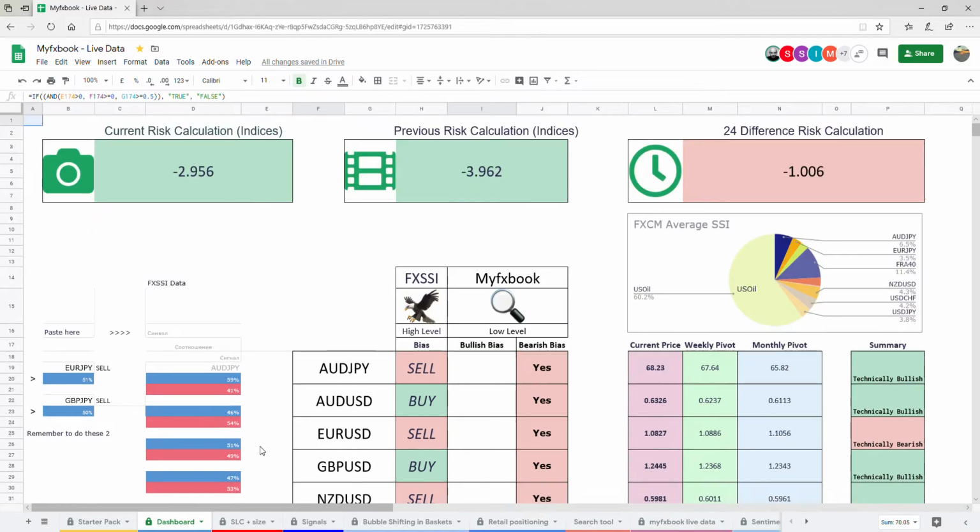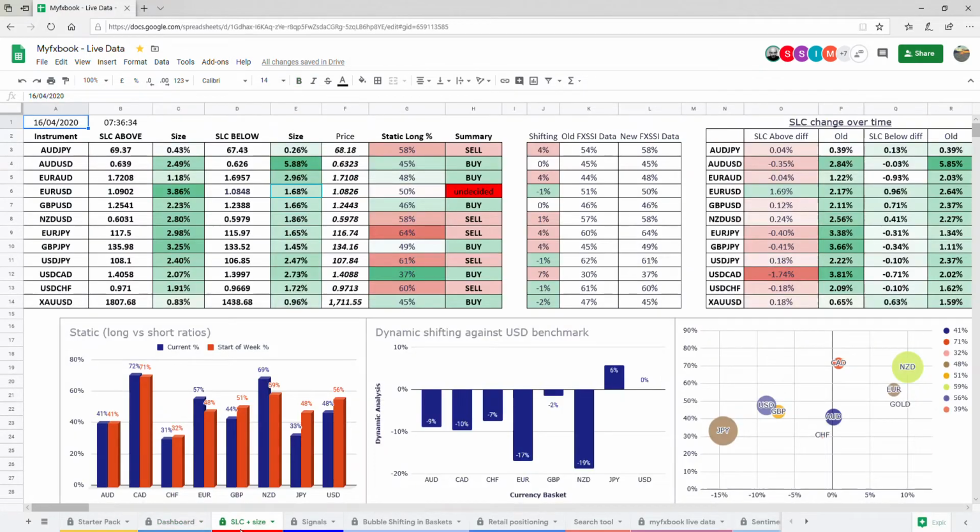I keep my page on SLC and size because this is all dynamically changing. Every 60 seconds this changes. So this is why I keep it on this page. Because I trade dollar pairs and gold, so I'm interested in how the USD is performing against its peers. USD is strong, except for the yen. So we'd look for a UJ trade there potentially, but we'd want the USD bubble to be over here in order to sell.